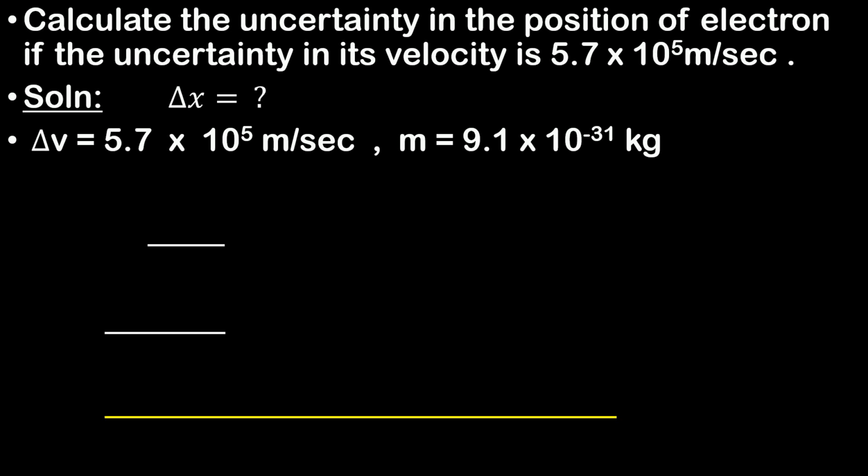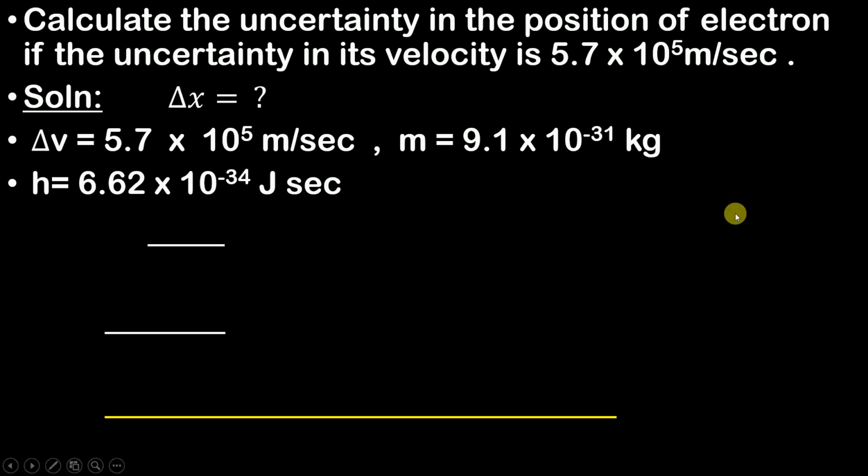And one more thing we all know is the value of h. h is Planck's constant, and its value is 6.62 into 10 raised to minus 34 joule second.